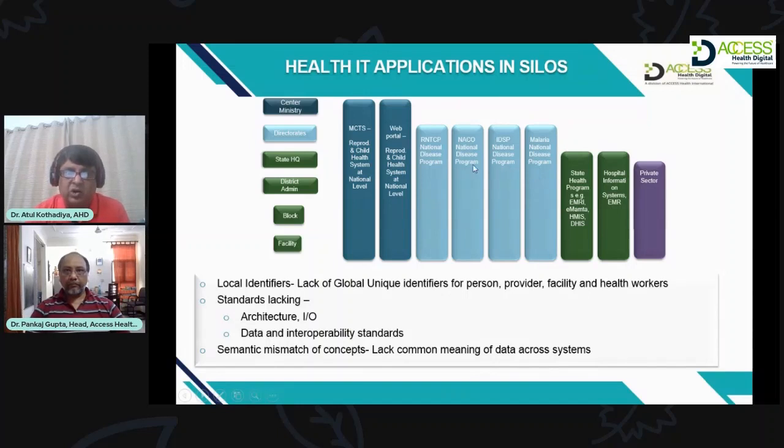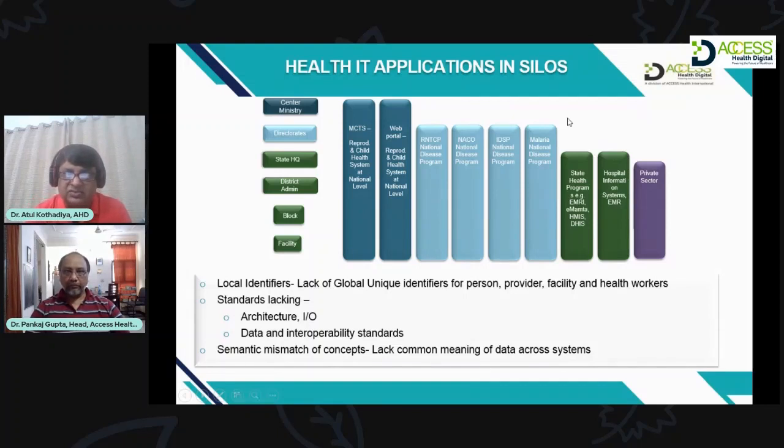All of these have their own standalone siloed systems, which are not interoperable, meaning the data from the tuberculosis application does not go to the AIDS control program, and similarly other program data is also not getting back to any other system.